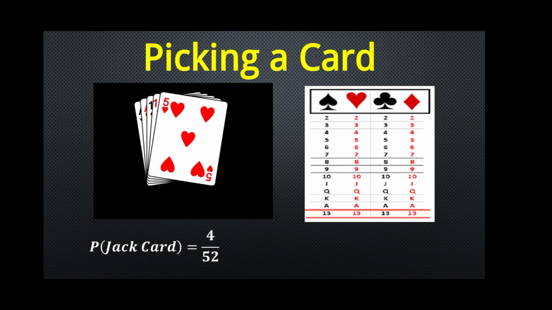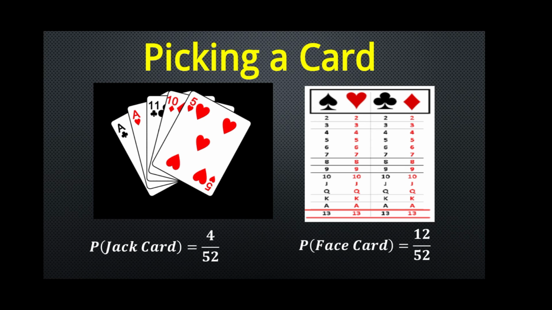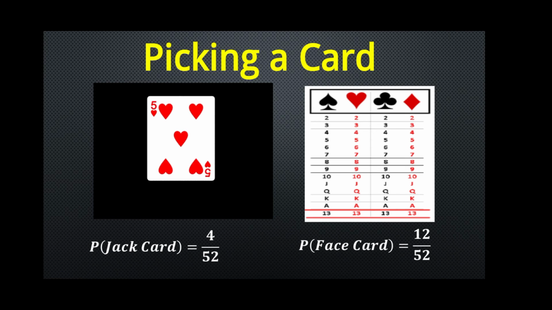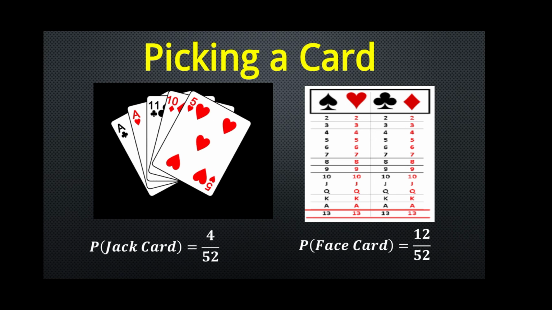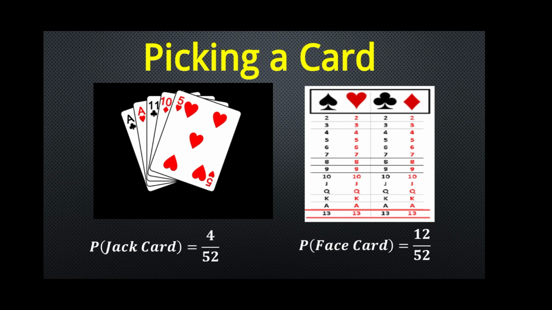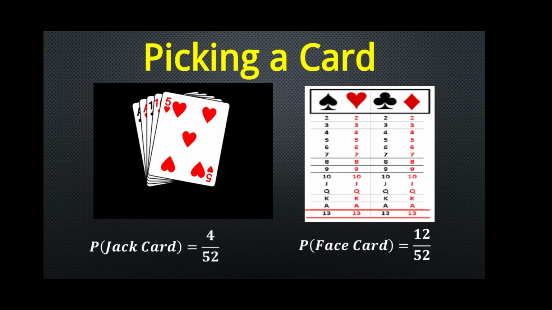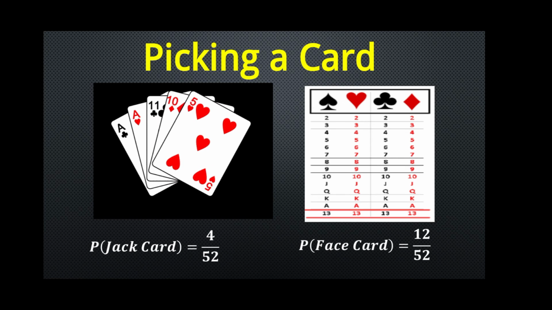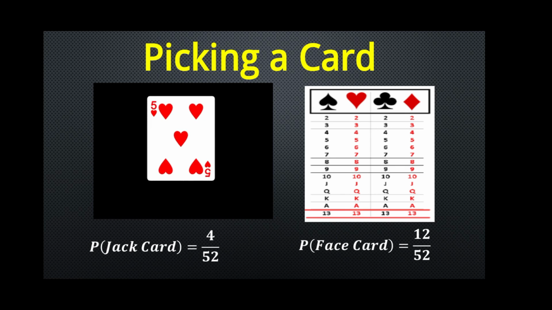What is the probability of getting a face card? There are king, queen, jack in each of the 4 suits. So in total there are 12 cards. Probability of getting a face card is equal to 12 divided by 52.